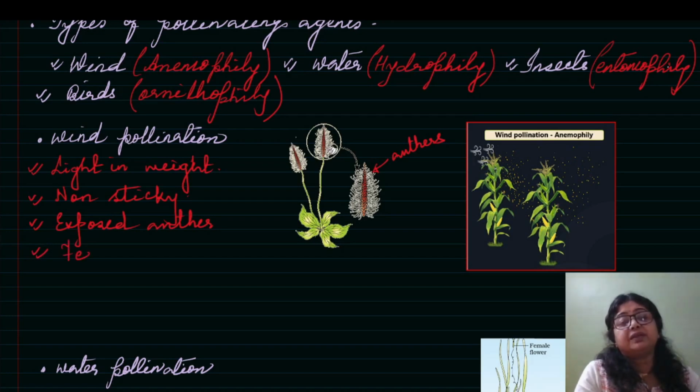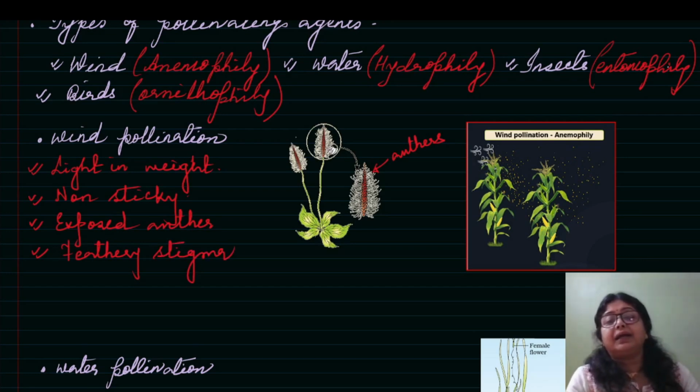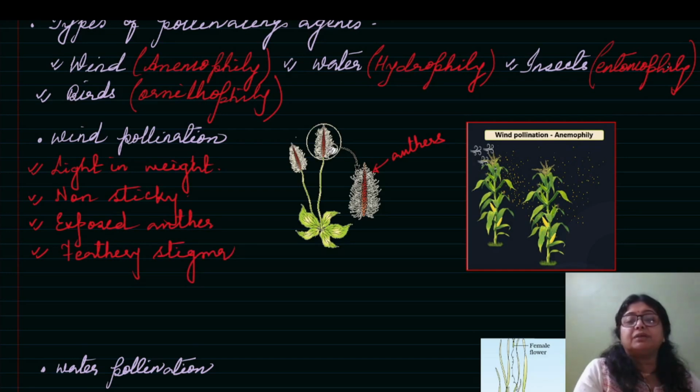So it is a feathery stigma. From the word feathery, you can tell how light it will be. Feathery stigma. And the waving stigma and style look like tassels. You can see these tassels in your NCERT also. This picture is there and the example is corn cob.